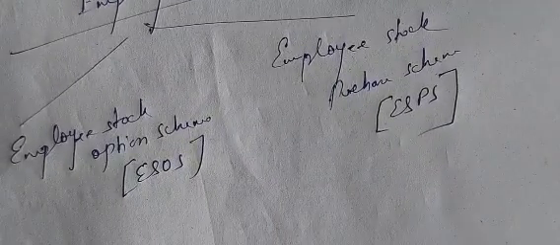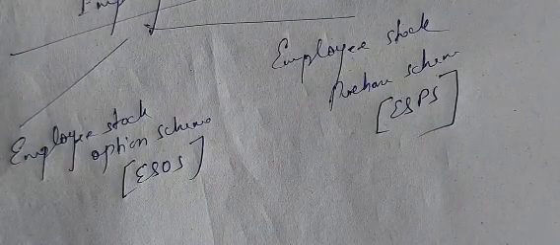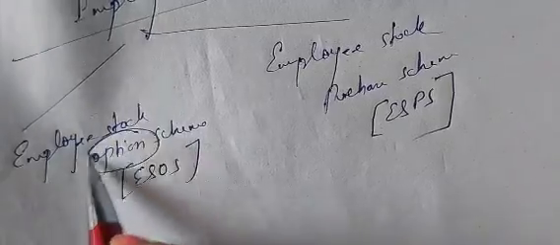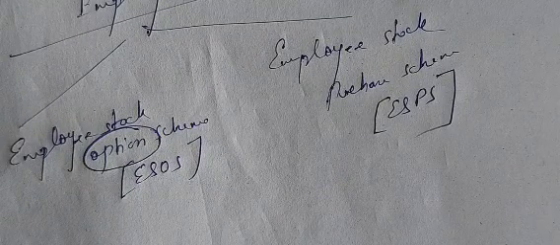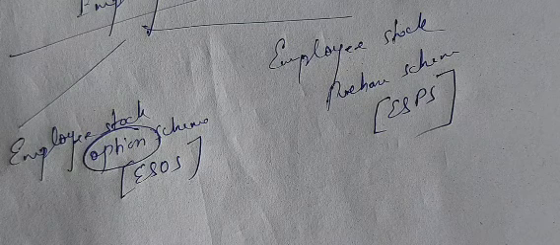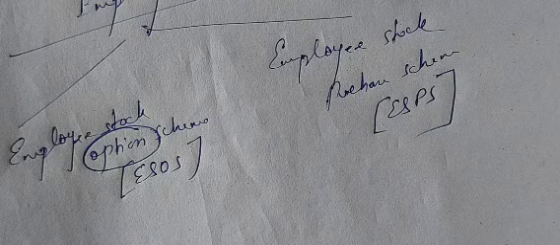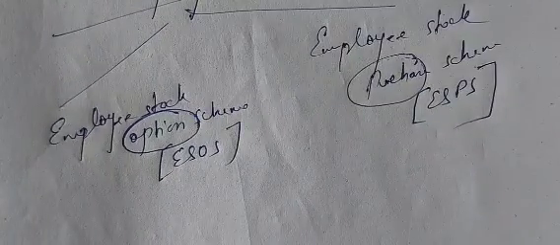Clear? Now what is the difference between ESOS and ESPS? ESOS is employee stock option. Just read out the name. ESPS is employee stock purchase. One is option, one is purchase. So the difference lies here only.